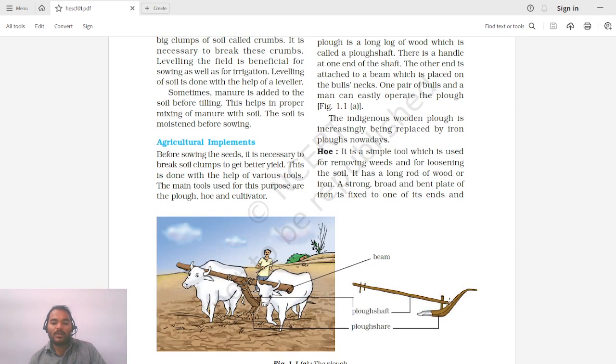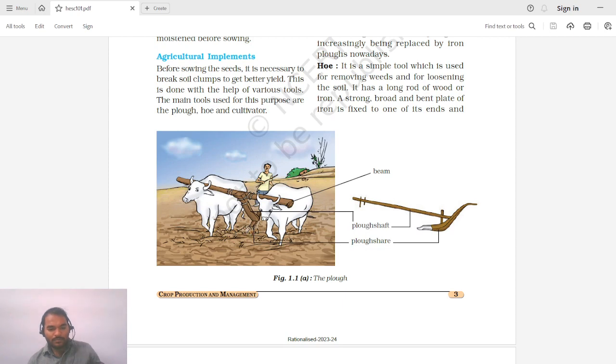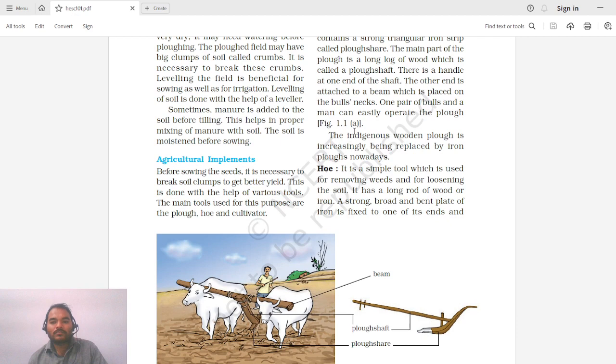This long bar which you can see is called the plug shaft. So this is basically the plug shaft, and the plug share is unseen over here because it is now penetrated into the soil. There is a handle at one end of the shaft. The other end is attached to a beam which is placed on the bull's neck.